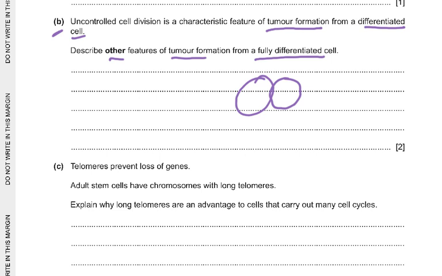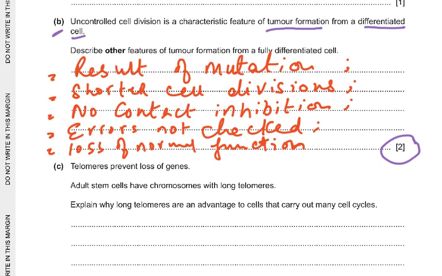That's a very technical word we use. Normal cell cycle checkpoints are not occurring. Usually a checkpoint occurs, and then of course it goes on to the next stage. Loss of the original normal function. The cell cycle continues because there's no response to the cell signaling to stop mitosis. Cells do not carry out programmed cell death. So any two out of those. I'm not saying you need to write all of those. So: result of mutation, faster cell divisions, no contact inhibition, errors not checked, loss of normal function, no programmed cell death.